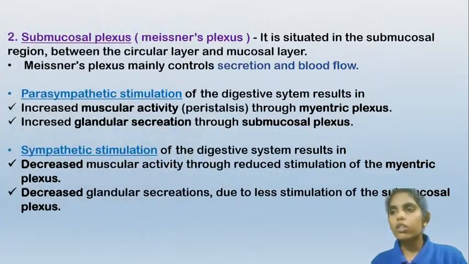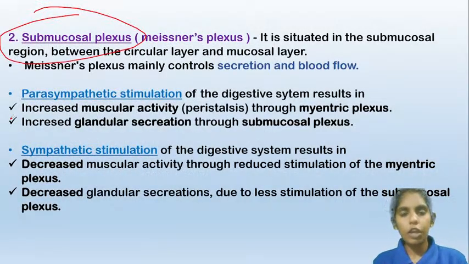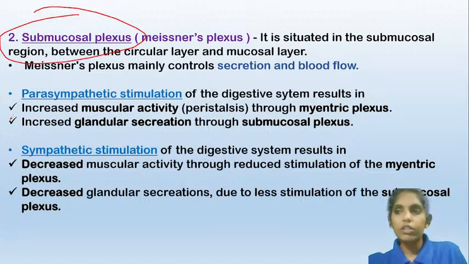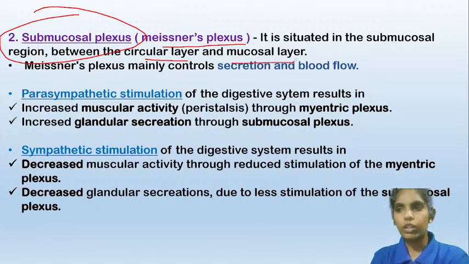Now the other type of nerves present in the enteric system are the submucosal nerves. From the name itself, you can tell that these are present in the submucosal layer. The myenteric plexus are present in the muscularis layer, and the submucosal plexus are present in the submucosal layer. These are also known as Meissner's plexus, and are situated in the submucosal layer between the circular layer of the muscularis and the innermost mucosal layer.